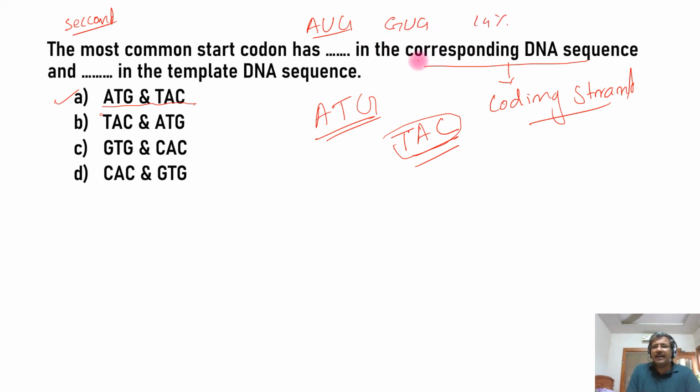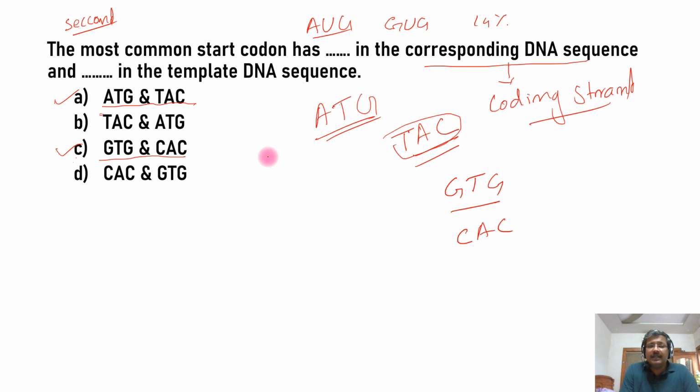So GUG will have the corresponding DNA sequence GTG, and in the template strand, CAC. So the option will be C if that is the question. Clear? The same kind of question can appear with the third most common too.